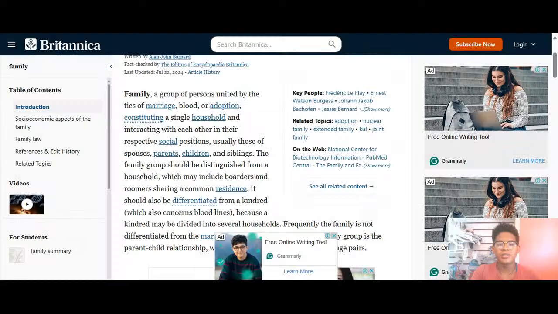Now let me get in tune with everything else. So a family is a group of persons united by the ties of marriage, blood, or adoption, constituting a single household and interacting with each other in their respective social positions, usually those of spouses, parents, children, and siblings. So we have different family structures and even different family types. We know that is very prominent, and for those within grade 10 and grade 11, you're supposed to know this. But for those within grade 9, probably watching right now, it's important for you to know that too.